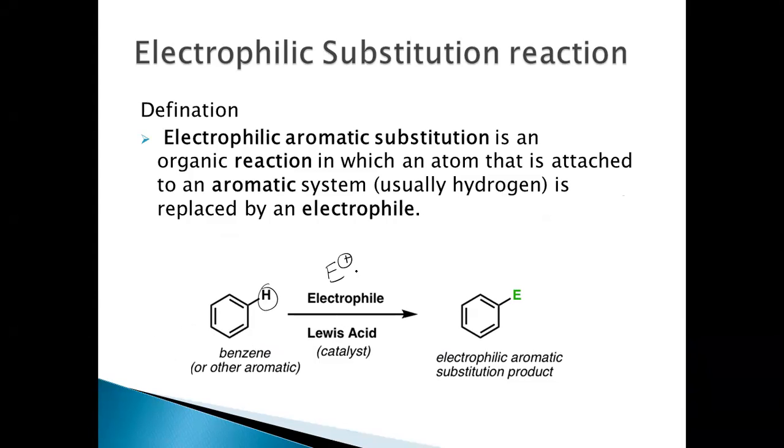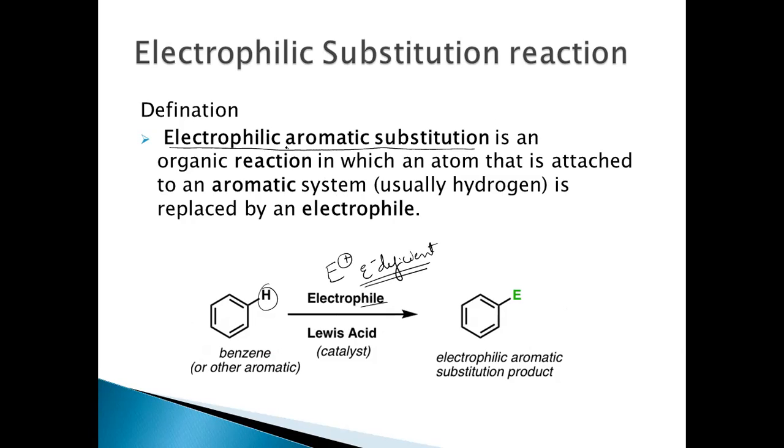What is an electrophile? Electrophile is nothing but electron loving, electron seeking. Phile means seeking here. So electron loving or electron seeking, which in other words means electron deficient. So it loves electrons, it wants electrons because it is deficient. So this H+ being replaced by E+ is what is being substituted: electrophilic substitution.